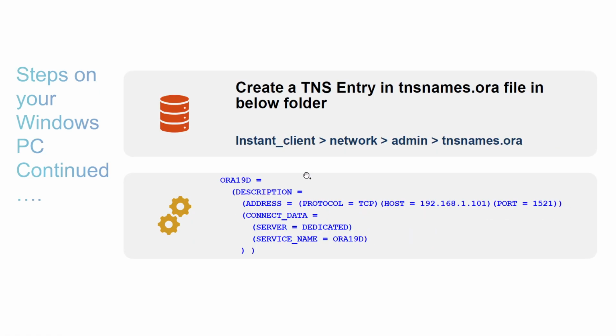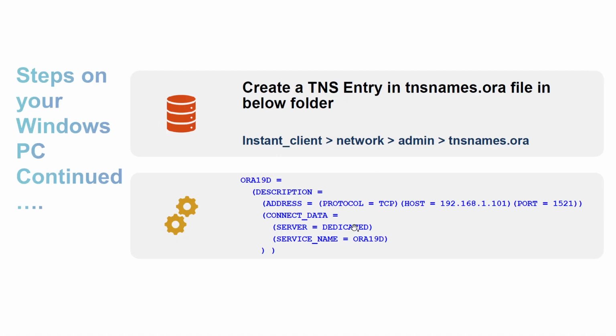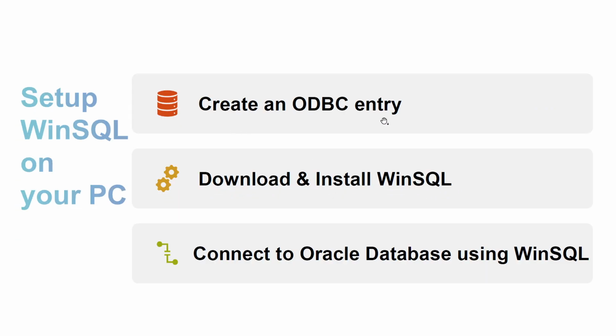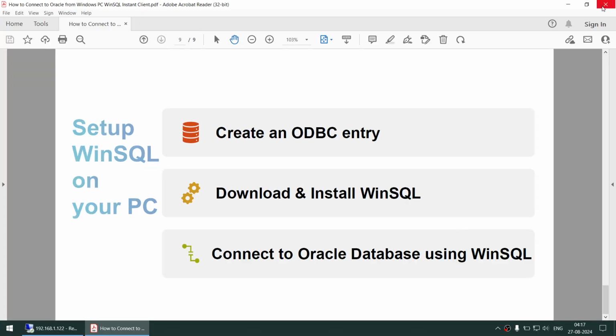Create a TNS entry, the tnsnames.ora file, into the network admin folder wherever you have unzipped it. Create this file and add this entry. Then create an environmental variable called TNS_ADMIN and also modify the existing environmental variable Path, and then create an ODBC entry, download and install WinSQL, and you should be able to connect to the Oracle database using WinSQL. So let's see all of this.